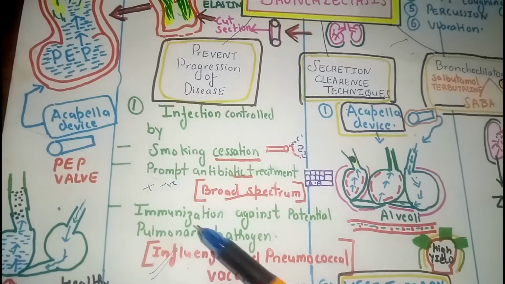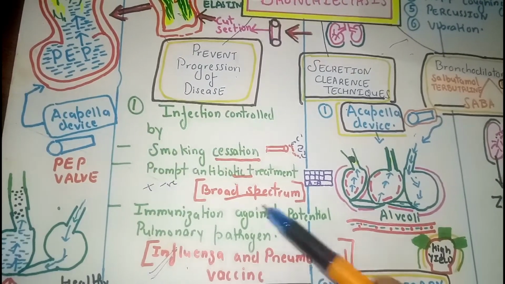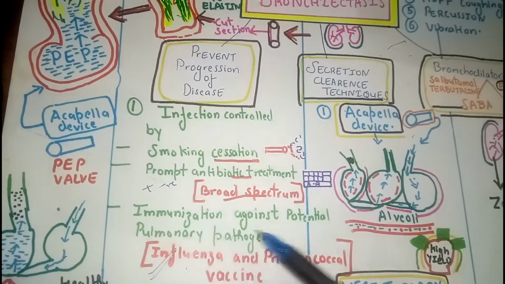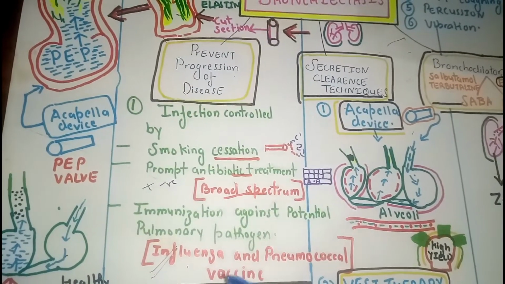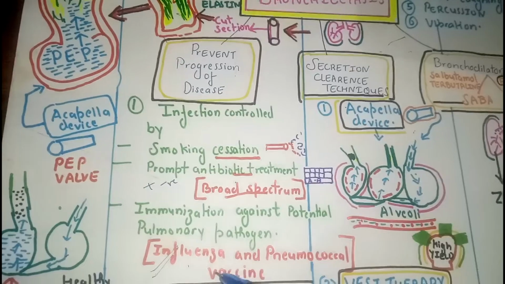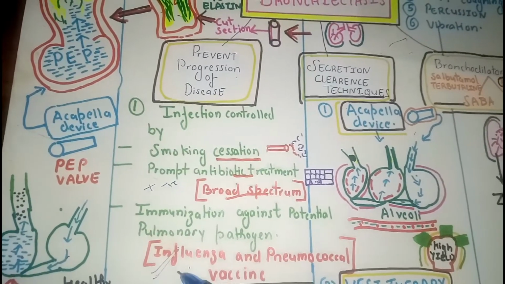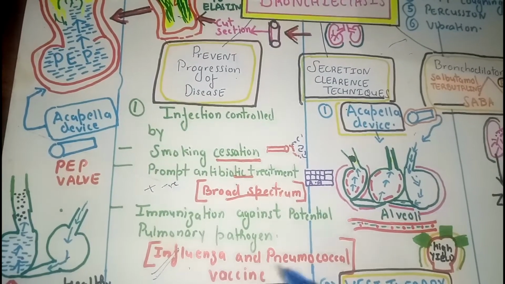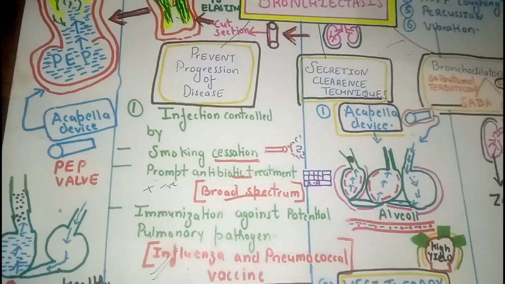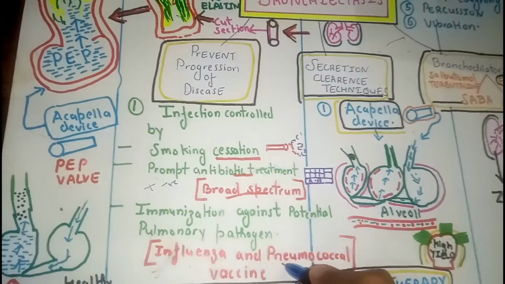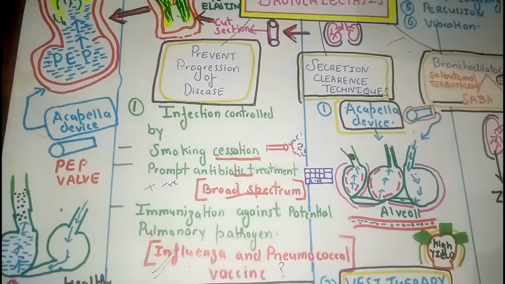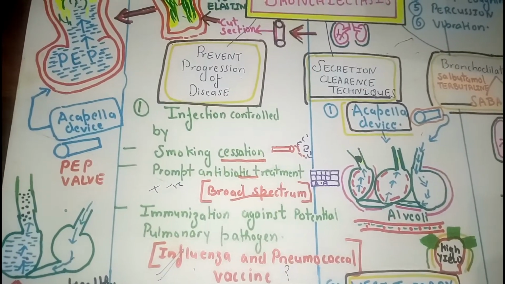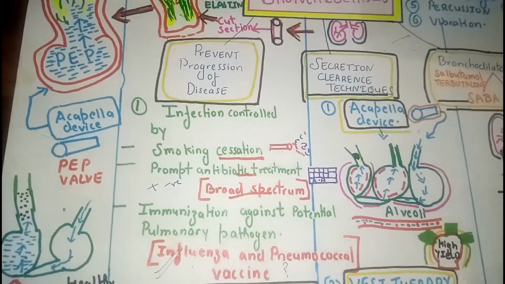Now, the third specific measure your physician will adopt is to immunize you against potential pulmonary pathogens with the influenza and pneumococcal vaccine. So, very important from your exam point of view, the influenza and pneumococcal vaccine. A question also for you: you have to find out when this influenza and pneumococcal vaccine will be given. A short homework for you all.